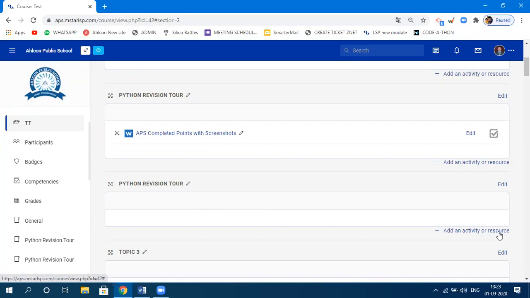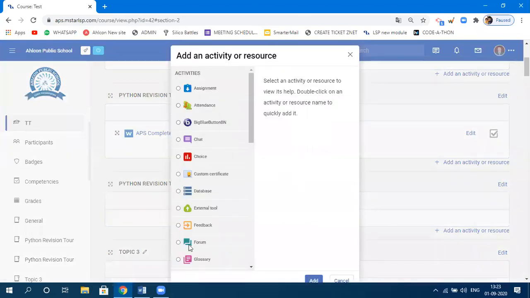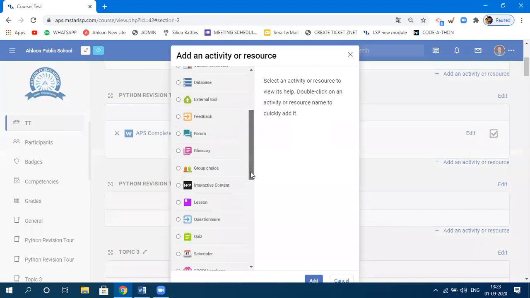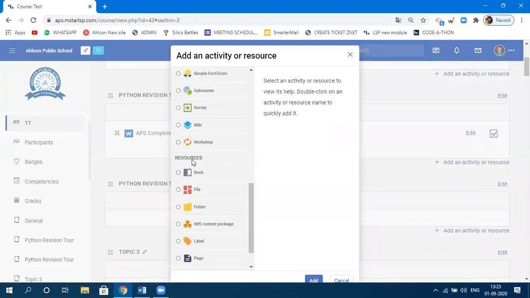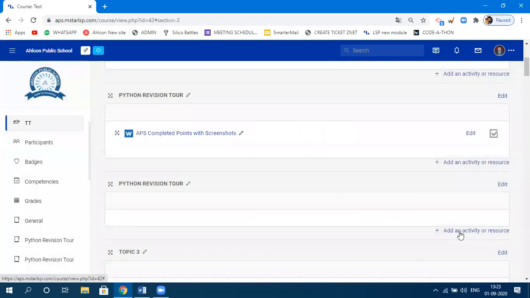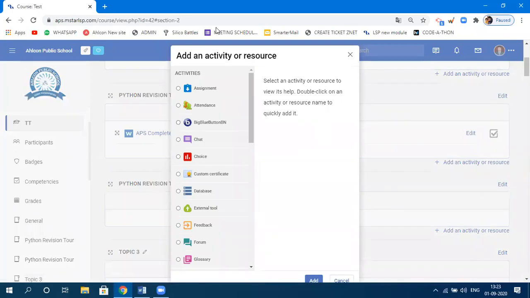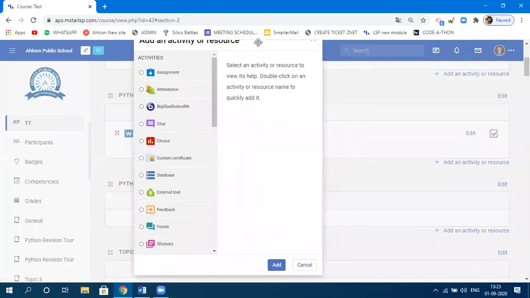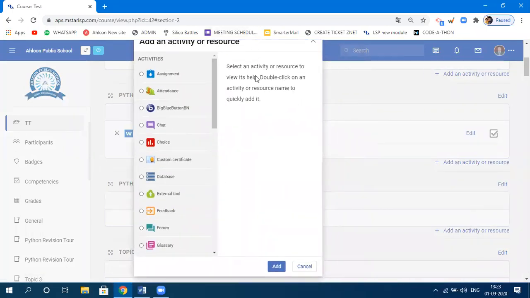I'll take only 4 or 5 today, okay? So I'll click on resources. It will show me all the activities as well as resources. You can see here resources. How will I get this dialog box? I need to click on add an activity or resource. Click on this. It will show you this dialog box.